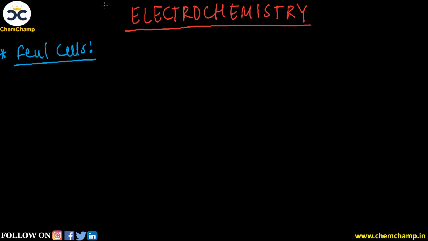So first of all, before starting with the fuel cell, the example of fuel cell, let's see how normally energy is produced. Most of the energy is produced, more commonly, by thermal power plants. And if you see the working of a thermal power plant, मैं यहाँ पर just एक note point में लिख लेता हूँ, बाद में we will clear it out. That most of the energy is produced from thermal power plant. So यहाँ पर हम लिख सकते हैं thermal power plant.